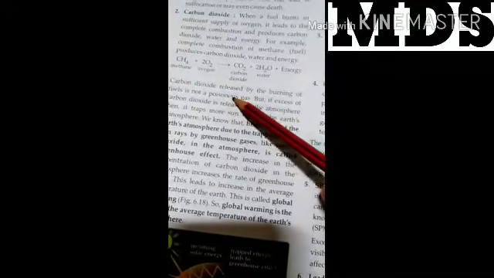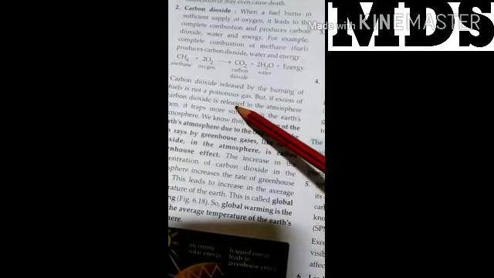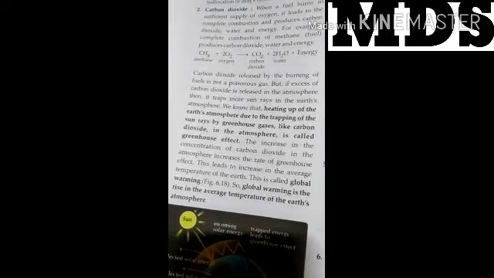Now carbon dioxide: when the fuel burns in a sufficient supply of oxygen, it leads to complete combustion and produces carbon dioxide, water and energy. Here methane reacts with oxygen to form carbon dioxide, water plus energy. The carbon dioxide released by burning of fuel is not a poisonous gas, but if an excess amount of carbon dioxide is released into the atmosphere, it traps more sun rays in the earth's atmosphere. That's why the heating effect due to CO2 will increase, and that will be responsible